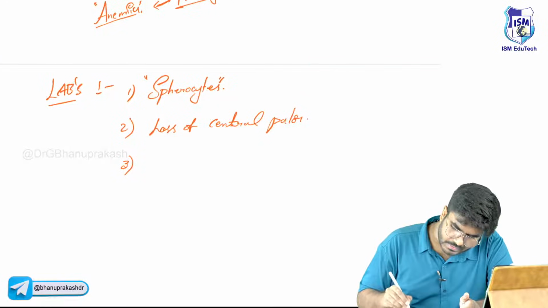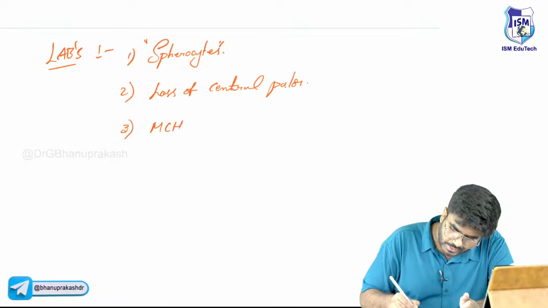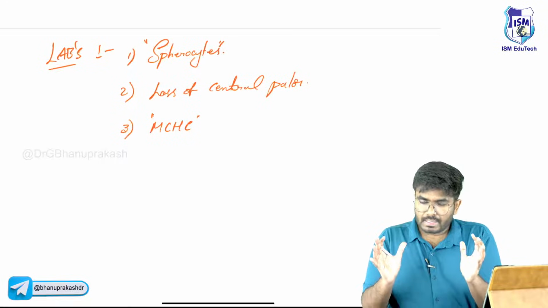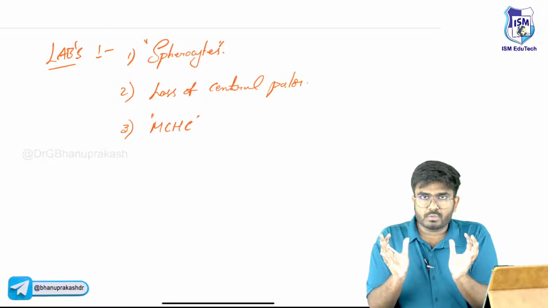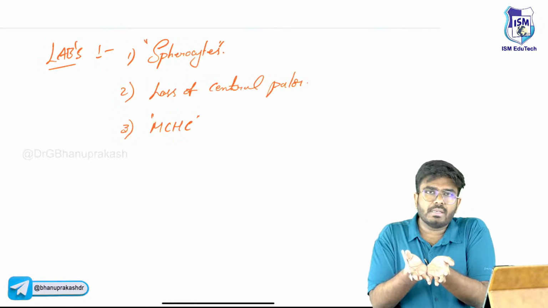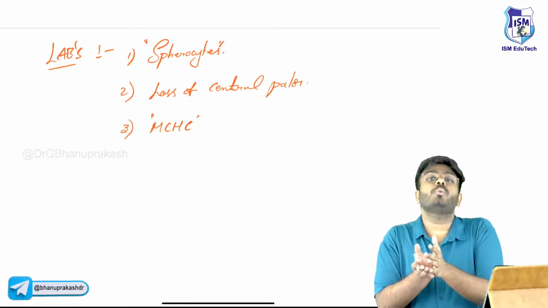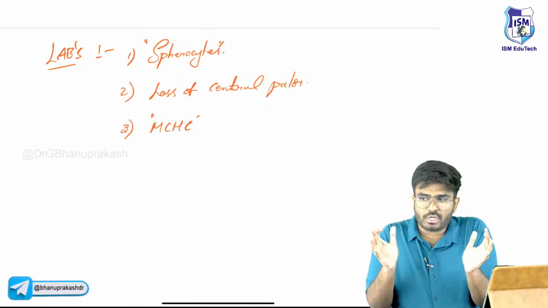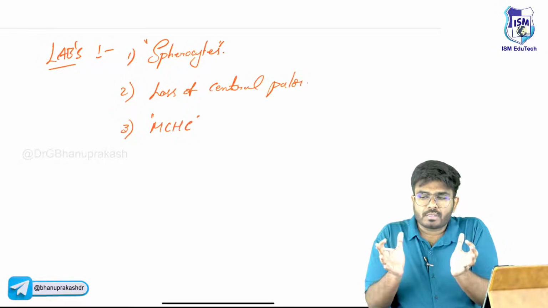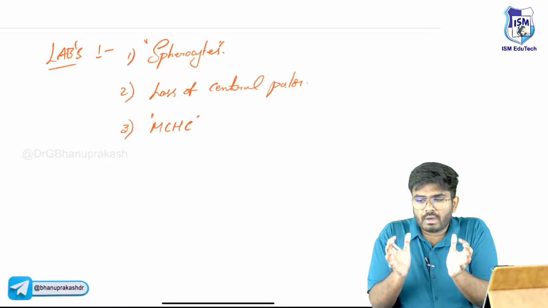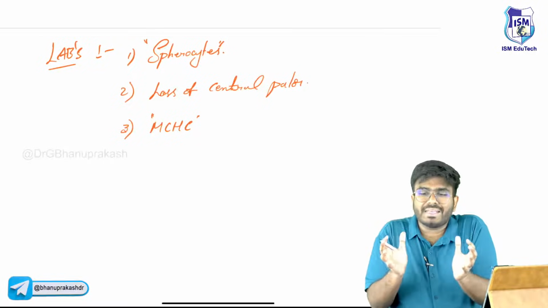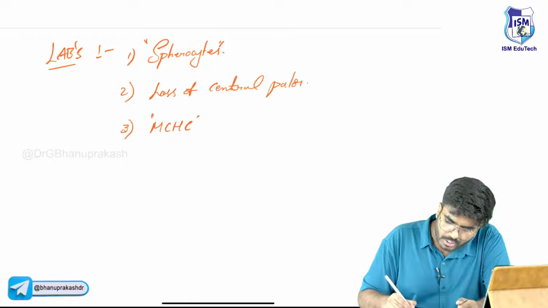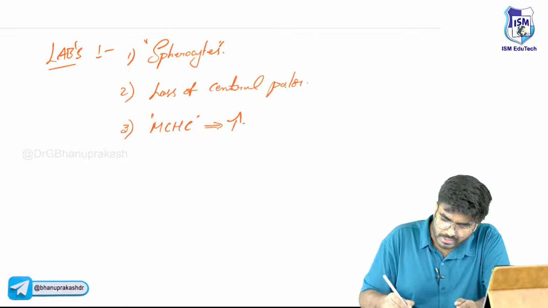Third one is mean corpuscular hemoglobin concentration, the concentration of the hemoglobin. The cell is losing its membrane. Now it's a round cell. So what's happening to the relative hemoglobin concentration? Relatively the hemoglobin is getting concentrated because you are taking out the membrane. So the cell is now getting a little small, not too much, a little small. So the corpuscular hemoglobin concentration is going to rise.